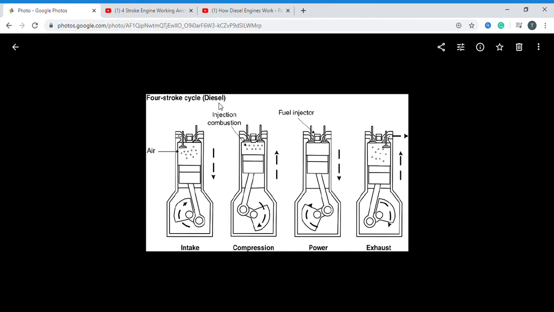The main difference between the four-stroke diesel and petrol engine is that in the petrol engine we use a spark plug, while in the diesel engine we use a fuel injector. That is the first difference.